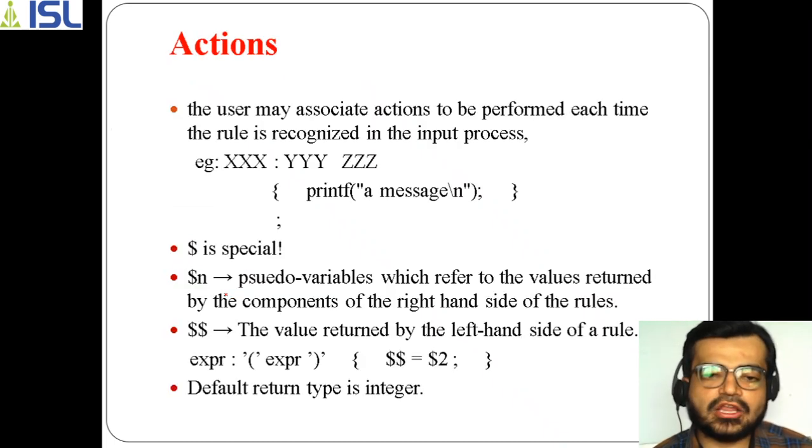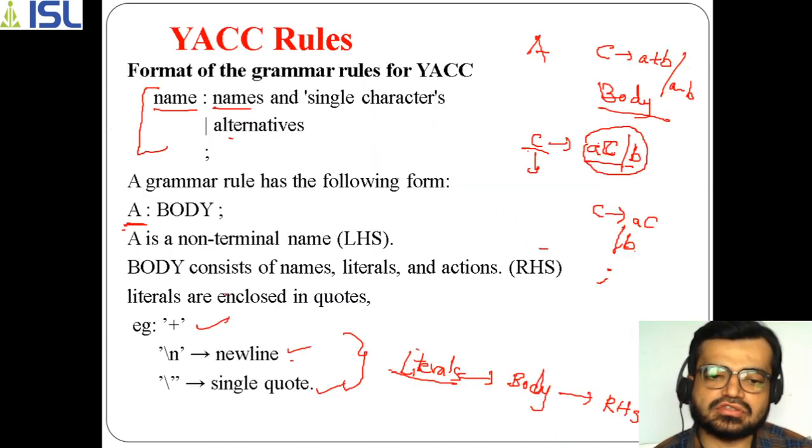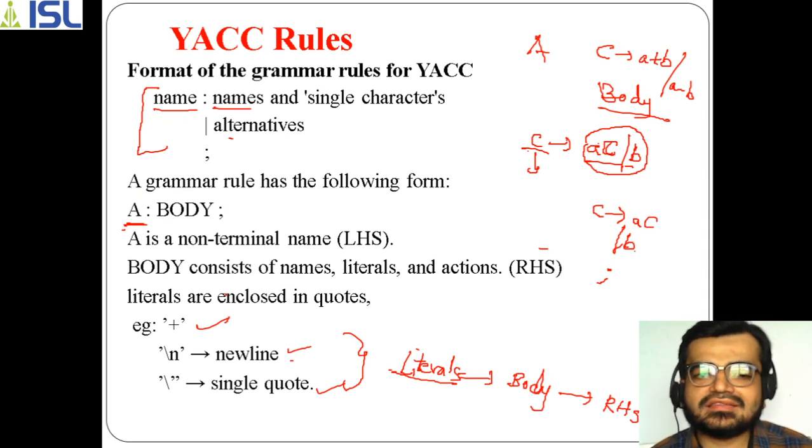Okay, further if I elaborate, I have to use the actions also, because the body contains not only the names and literals, but also actions. Names, like A and B, you can take as terminals or non-terminals, and I have specified just now what literals are called. But the next thing is, what are actions here, which are actually a part of your right hand side?